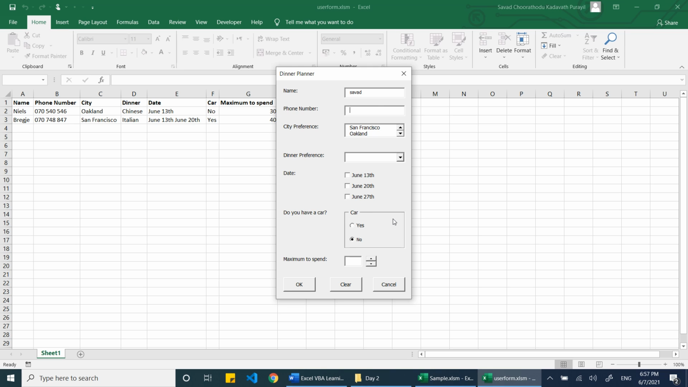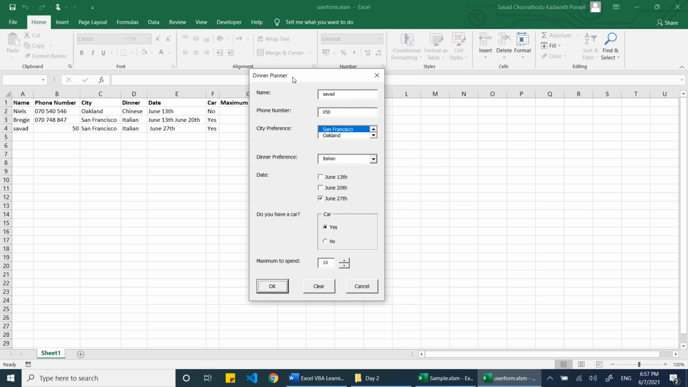So let me write my name and my mobile number. I can select the city and the dinner, Italian. The date I can select from here. Do you have a car? And then I can write the maximum amount to spend. The moment I click, you can see the data is added here. So like these forms, we can create especially for data entry purposes, and these are done with VBA.